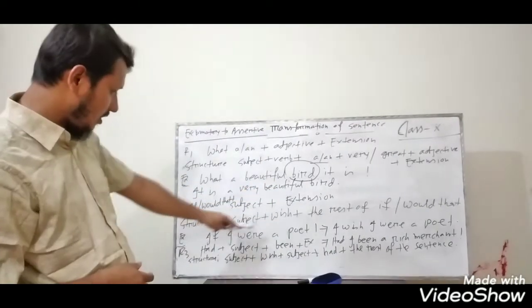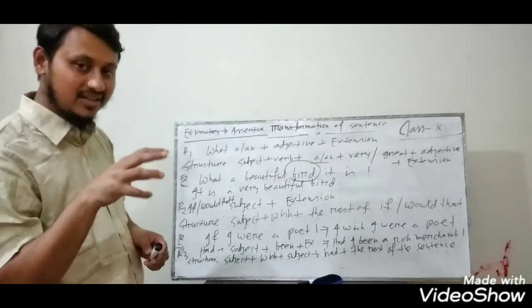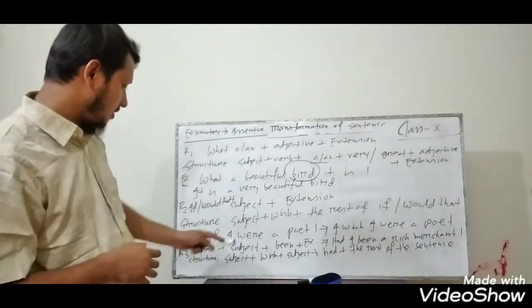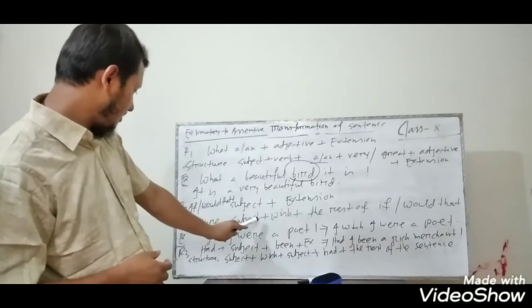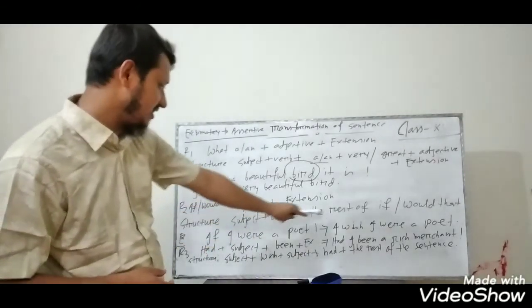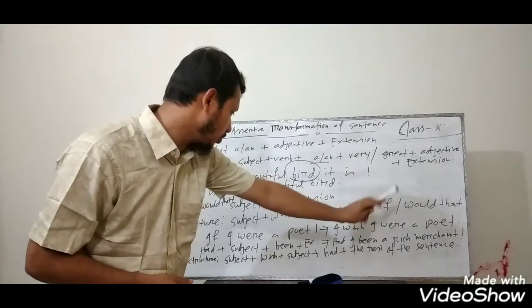There is a structure for you. I have written the structure for your better understanding. I hope you will remember the structure; you have to follow it. For answering the question, at first you have to write the subject, and then wish, and then the rest of if and would that.